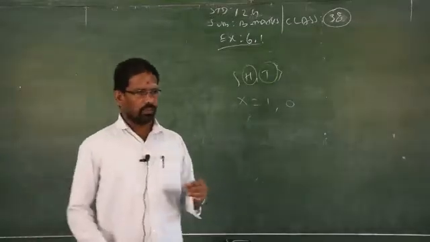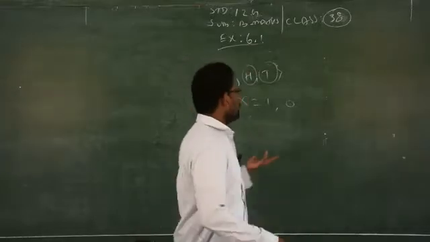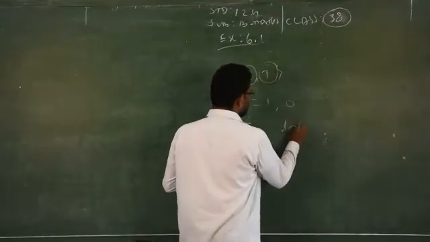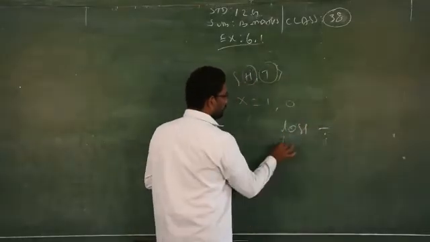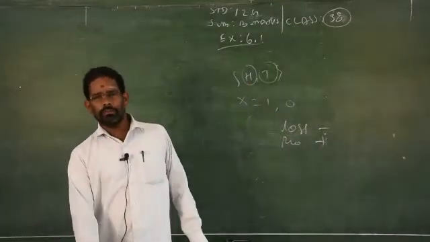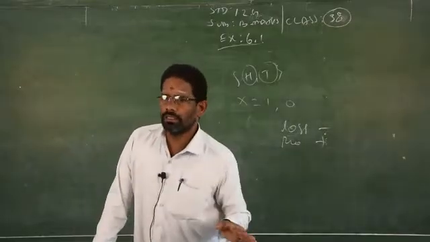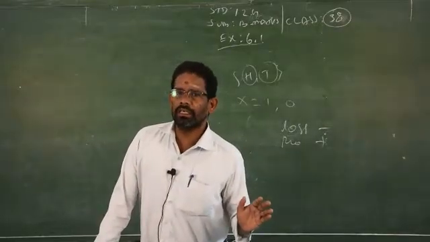A businessman wants to do business with either loss or profit. Loss is indicated by a negative sign, profit by a plus sign. So the random variable takes values from the real number system, that is minus infinity comma plus infinity.